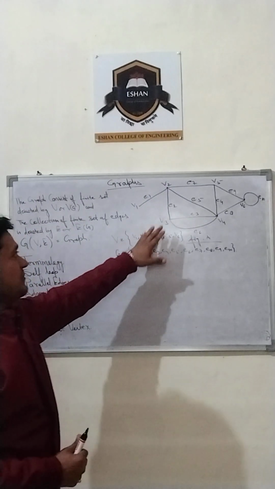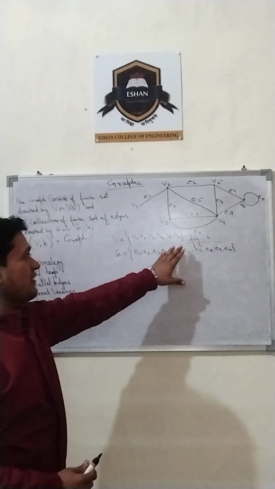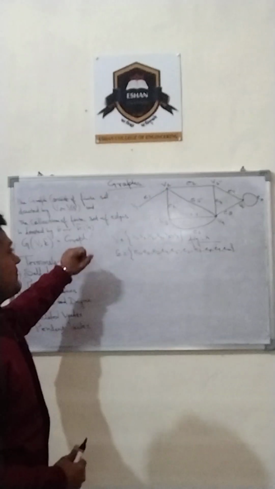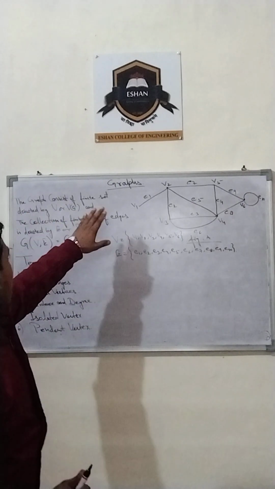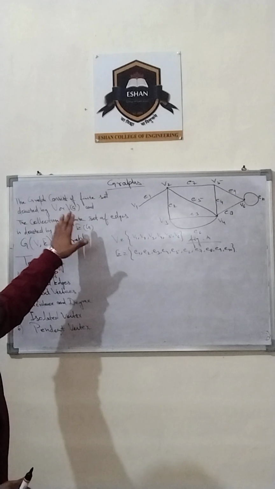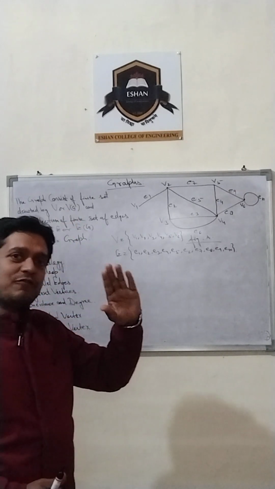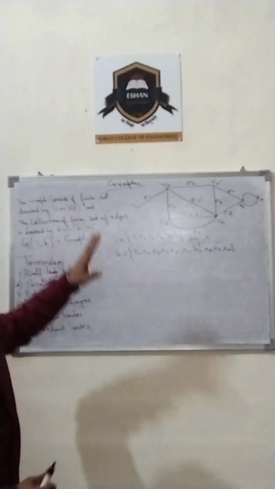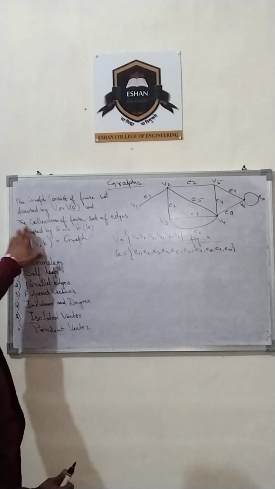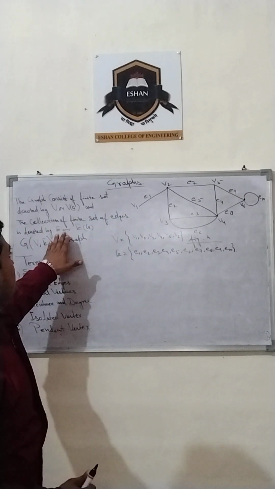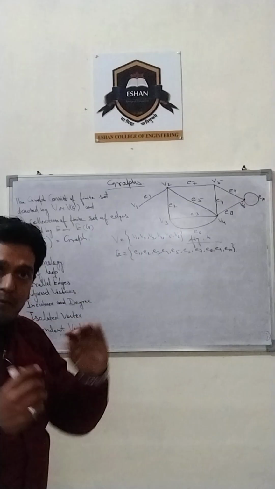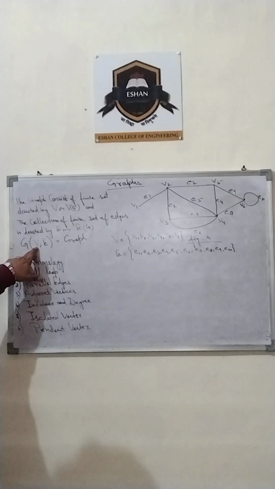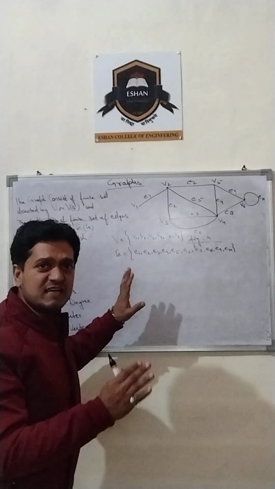As you see in the figure, there is a graph I drew in this figure 1, which is the combination of vertices and edges. In a graph, if we talk particularly, the graph consists of a finite set of vertices denoted by V or Vg. Likewise, there is another set you can draw by edges. The collection of a finite set of edges is denoted by E or Eg. Combinedly, we will say that a graph is a set of vertices and edges. Together we combine them as a graph.